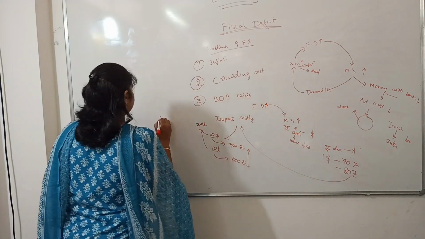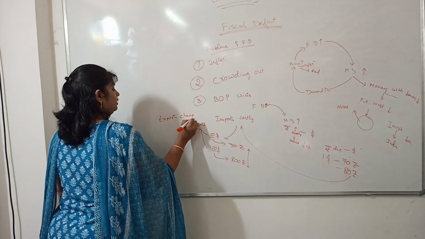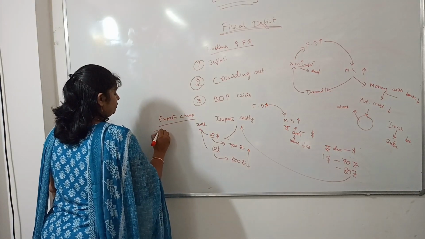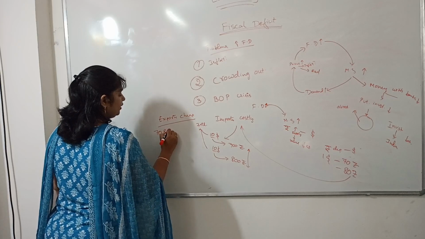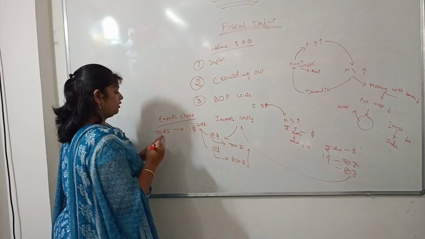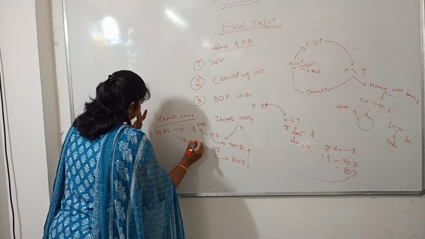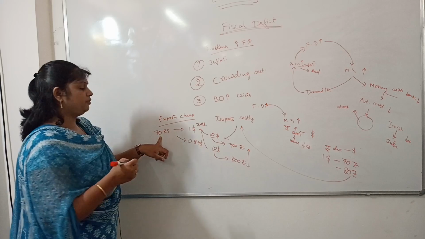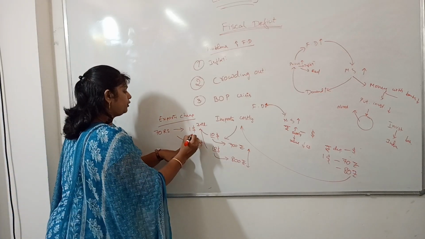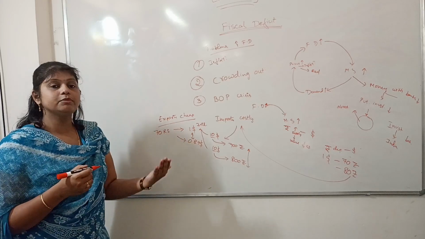Exports become cheap. How? Previously, our product would be costing 70 rupees, say. So we were getting $1 for 70 rupees. But now we'd be getting $0.87 for 70 rupees. That means the dollars we are getting have decreased. That means exports have become cheap.